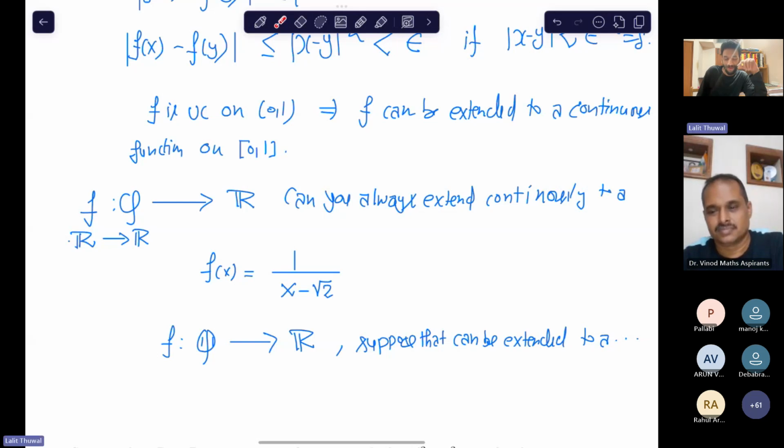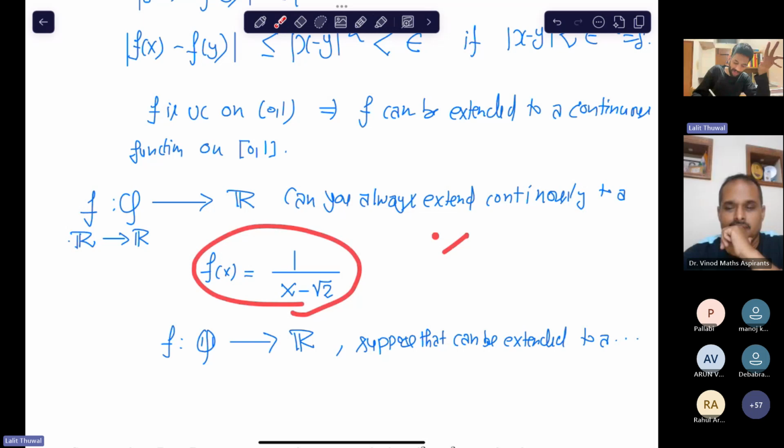Because root 2 is an irrational number, the limit should not exist. Because as you go near root 2, you are approaching infinity. See here, so it cannot exist. It cannot exist, right? Because just take the irrational number.